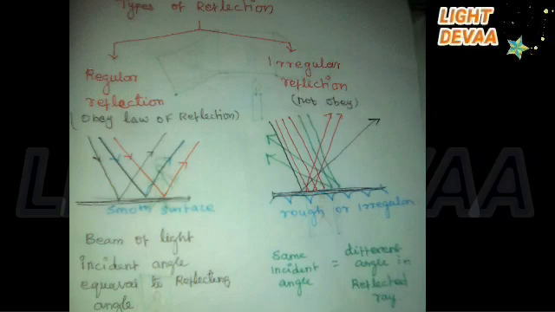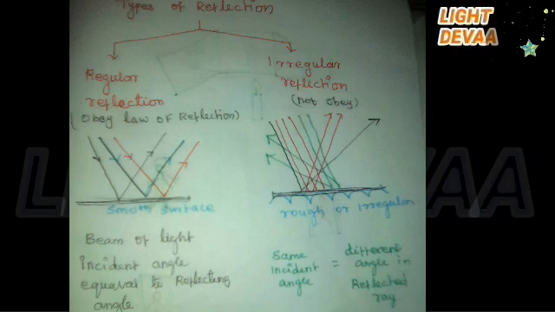Hence the law of reflection is obeyed in this case and thus a clear image is formed. This reflection is called regular reflection or specular reflection. Example, reflection of light by a plane mirror and reflection of light from the surface of still water.